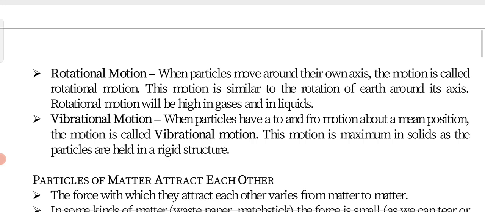The particles of solids are only vibrating. If we give some heat to solid particles, as they are rigid in structure, they will not go for translatory or rotational motion, they will just vibrate. This kind of motion is called vibrational motion, and it is maximum in solids.